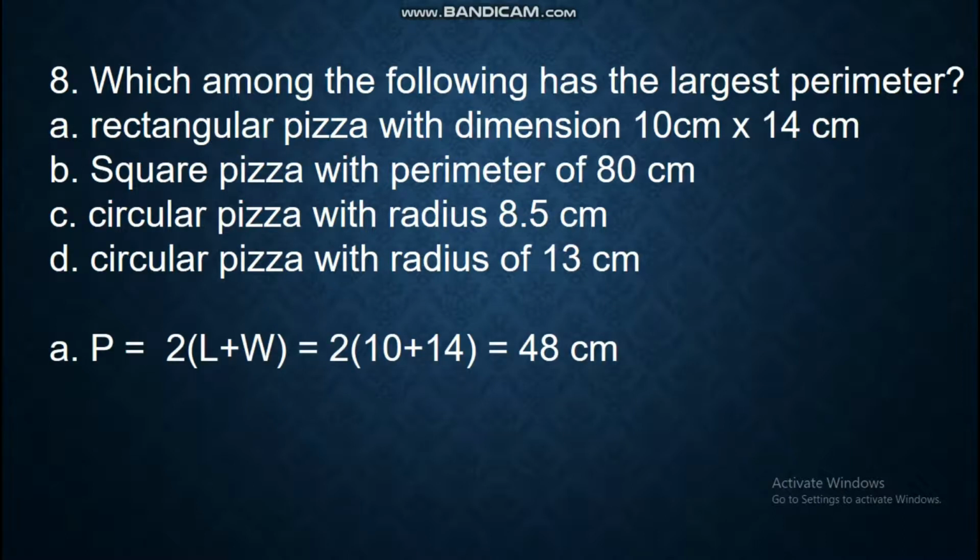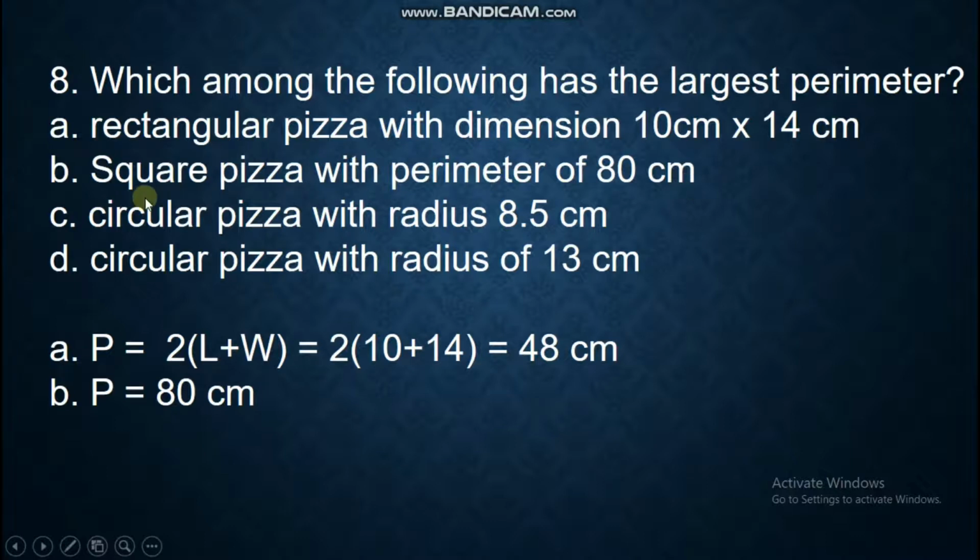For letter A, it's a rectangle. The perimeter equals 2 times the quantity of length plus width, or 2L plus 2W. Thus, 10 plus 14 times 2 is 48 centimeters. For B, it's a square pizza, but we don't need to solve for the perimeter because it is already given that the perimeter is 80 centimeters.